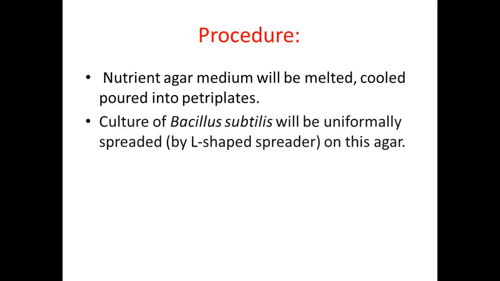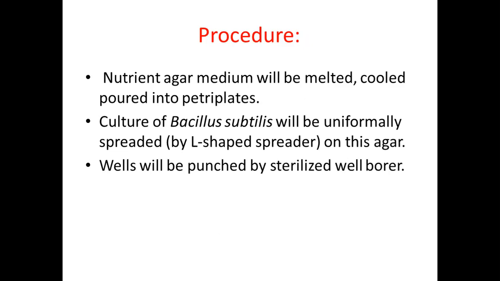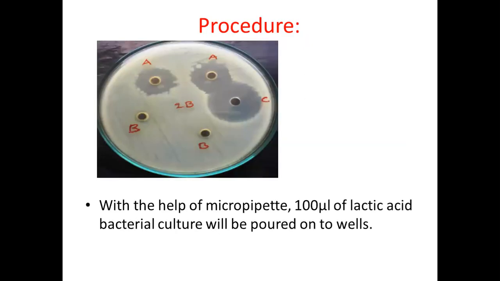punch and make wells. So in the procedure, nutrient agar medium will be melted, cooled, and poured into Petri plates. The second step is that the culture of Bacillus subtilis is uniformly spread by an L-shaped spreader, and wells will be punched by a sterilized well borer. With the help of a micropipette, 100 microliters of lactic acid bacterial culture will be poured into the wells.